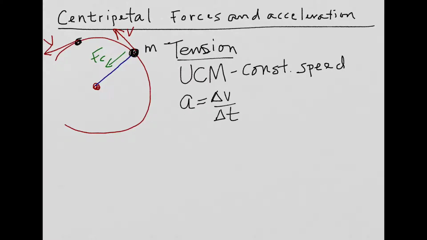Now it turns out that centripetal acceleration is equal to the velocity squared over the radius, a = v²/r. Okay, which means that if I go faster, there's more acceleration. Let's think about why that would be. Let's say I'm going at a constant speed of 1 meter per second and I have a rope that's pulling inward.